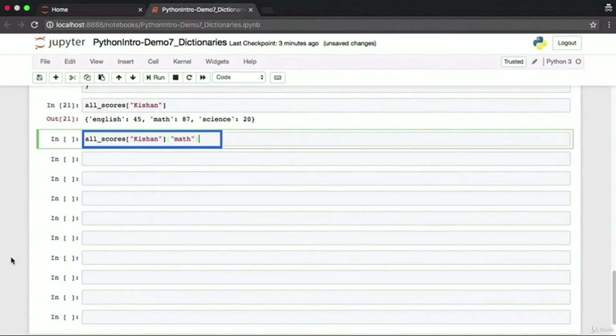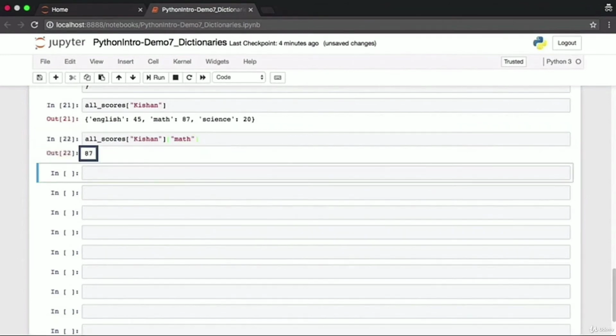If I want to access only Kishan's math scores, I simply use the double brackets. But this time I specify Kishan and then math. I first access the outer dictionary and then the inner dictionary. This allows us to quickly see that Kishan scored 87 in math.